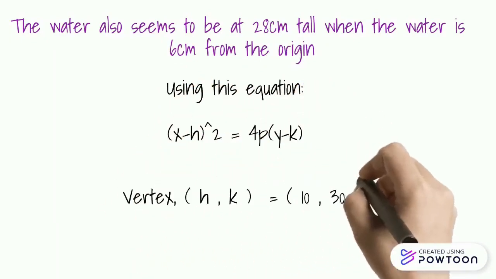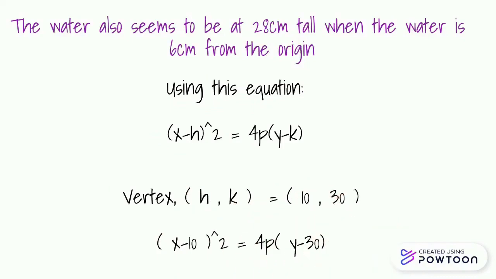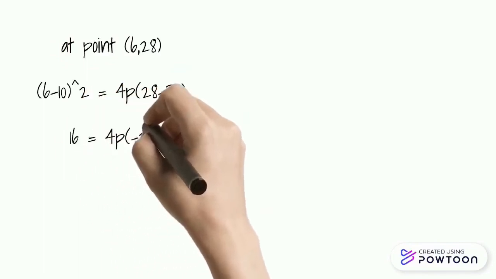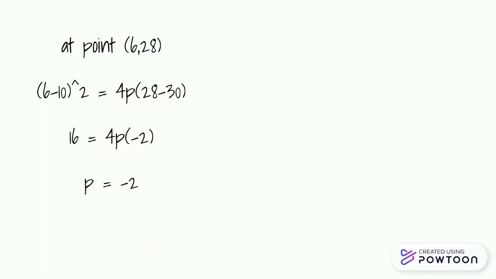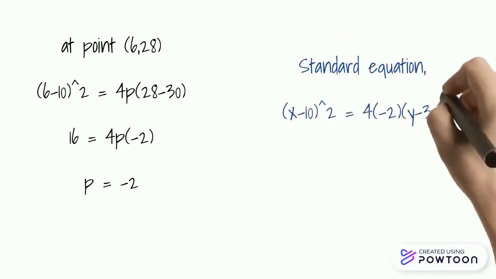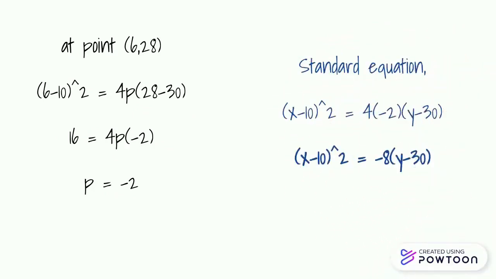Firstly, substitute the h and k values into this equation. We are only missing p. To find p, substitute a point where the water goes through. The value of p is determined. Thus, the equation of standard form for the water fountain can be obtained.